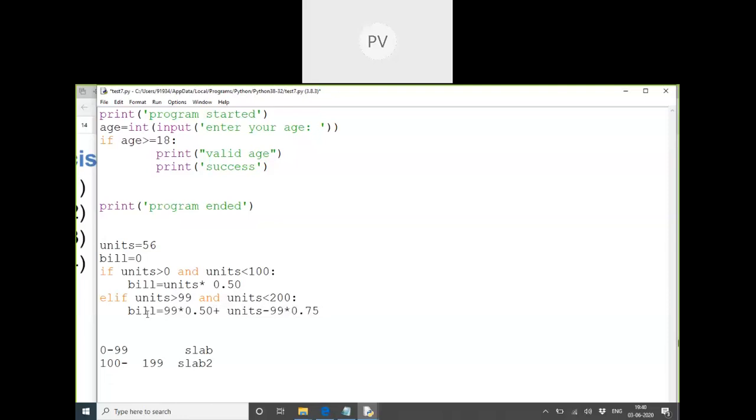So like this, we can write a list of other criteria. Whatever criteria there are, you can mention one after the other. This is one simple thing. Once you write all the conditions, the last one you can put in else. You can put any criteria, whatever the different slab rates are. At last you can give the last calculation.